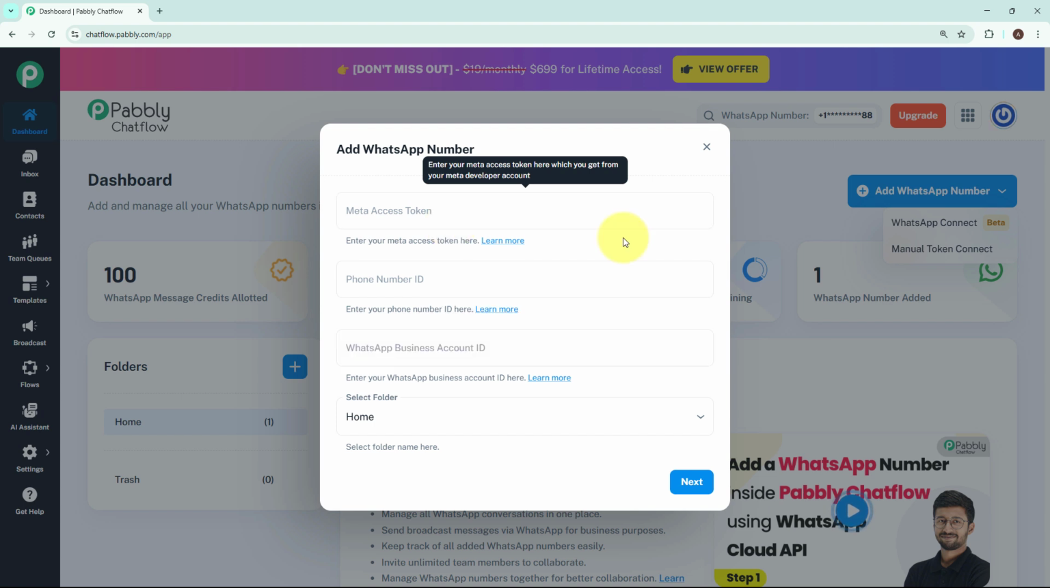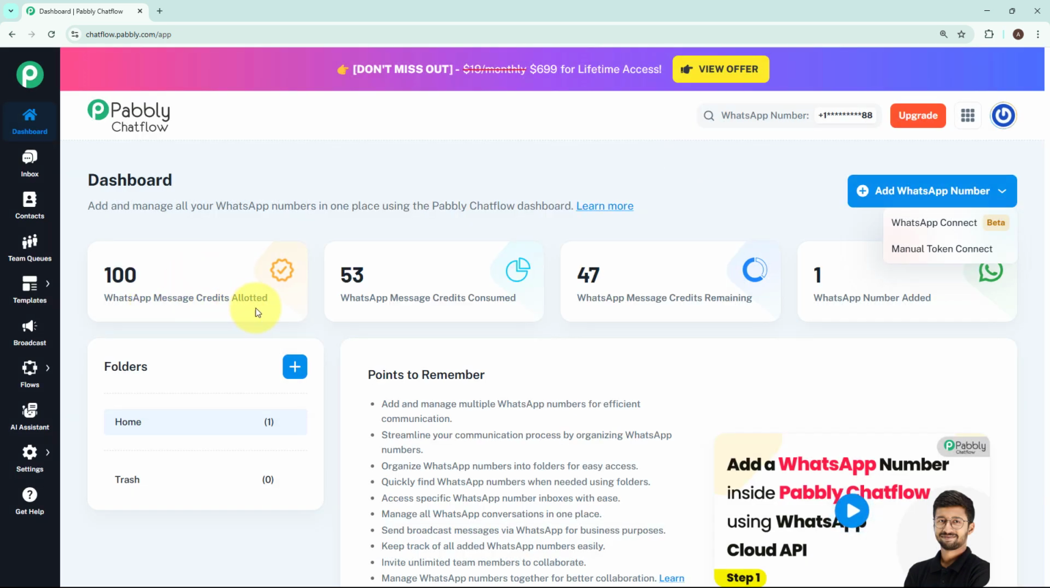You have to generate a Meta Access Token from Facebook Meta for Developers. Once you generate your access token, you can update it here. Here you can see all the credits allotted, credits consumed, credits remaining, and the number of numbers you have added here. To know more about how to add a WhatsApp number, you can watch this video here.